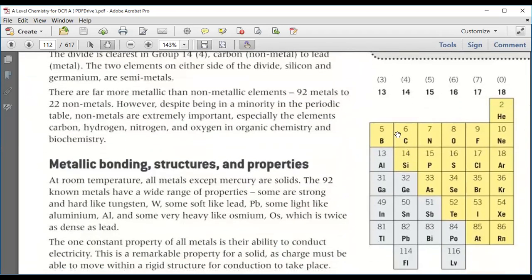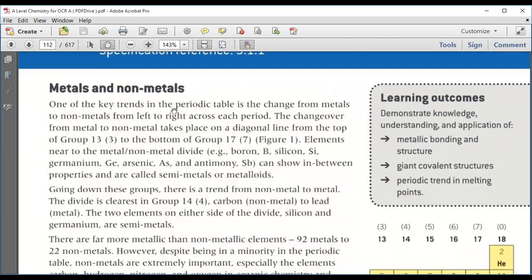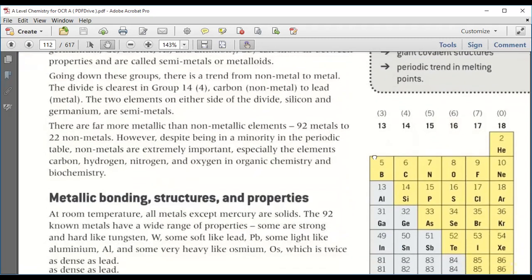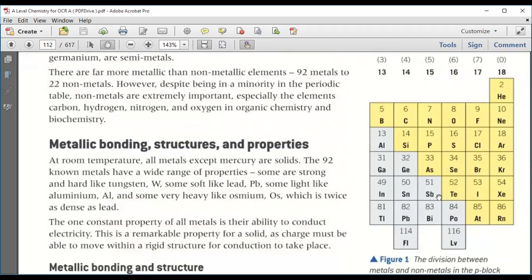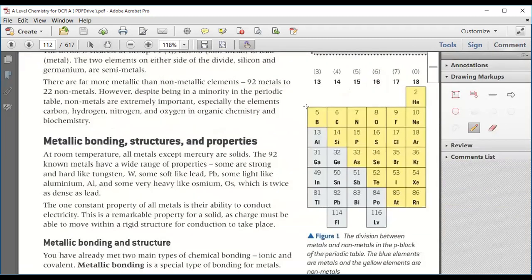This is not the whole periodic table. This half of the periodic table is shown, and the other half is also there, but they have not shown you that half. Now, the changeover from metal to non-metal takes place on a diagonal line from the top of group 13 to the bottom of group 17. This is your group 13, and you can see this zigzag line. This is the separation between metals and non-metals.